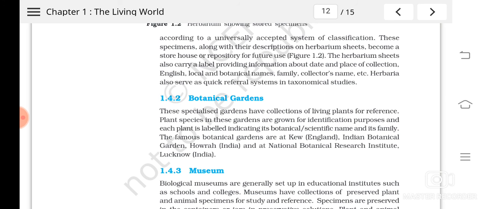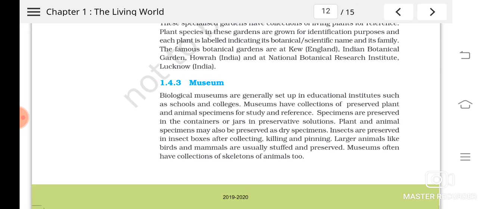And botanical gardens can have different sections like orchid sections. Then can have cactus type of plants or xerophytic plants. Likewise, different sections also they can have. So when a person goes and sees this in the natural, live conditions, they will be able to understand and study the characters more clearly, isn't it? So botanical gardens also help in the study of plants. So it is also considered as a taxonomical aid.